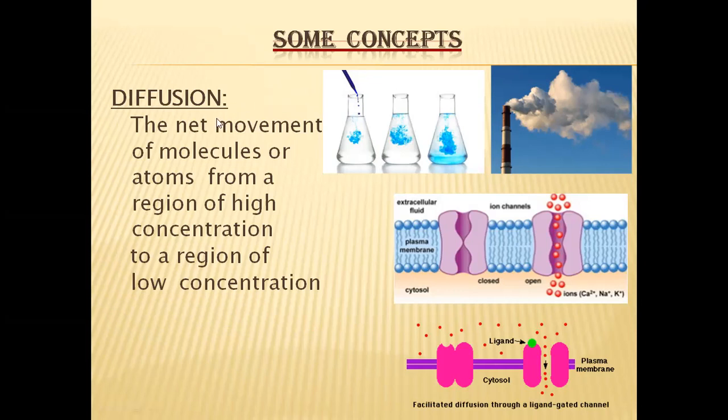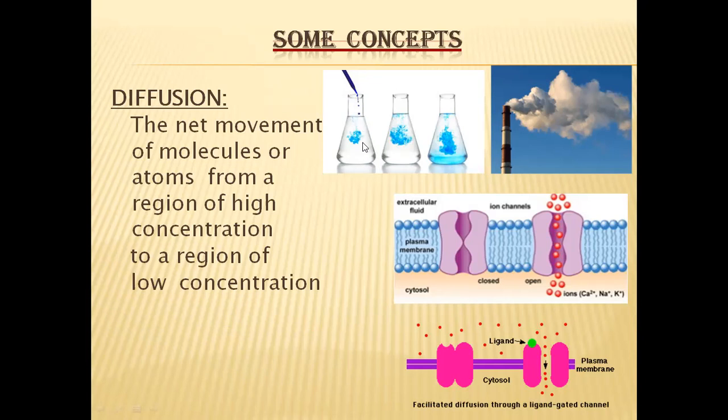So diffusion is the net movement of molecules or atoms from a region of high concentration to a region of low concentration. And this diffusion process is a universal process. It occurs in liquids, it occurs in gaseous environments, and also in living systems or living organisms.